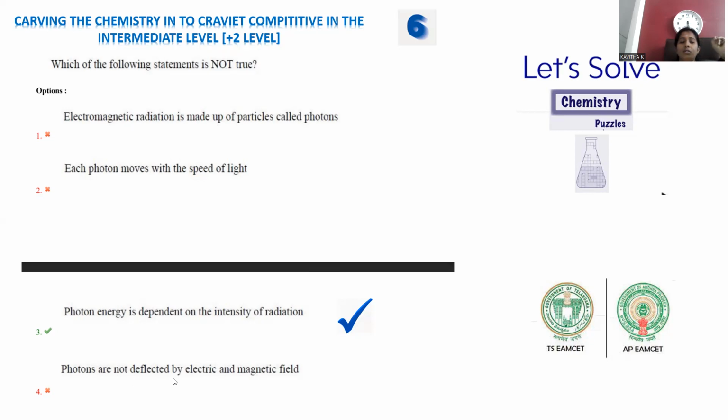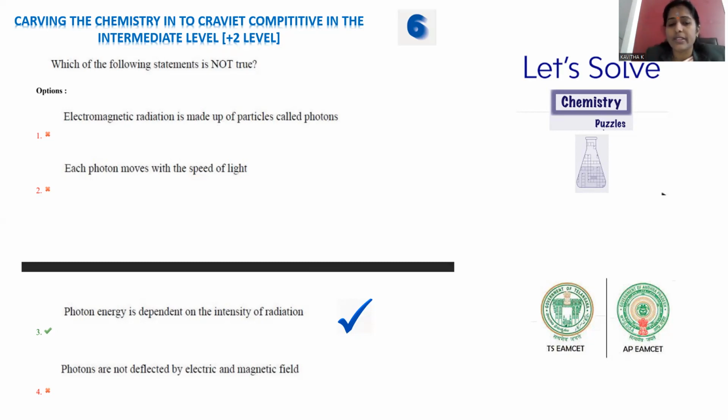And photons are not deflected by electric and magnetic fields. The electric vector and magnetic vector are perpendicular to each other. Perpendicular means if one is traveling in this direction, the other is traveling in this direction, both at a right angle, a 90 degree angle with respect to each other.